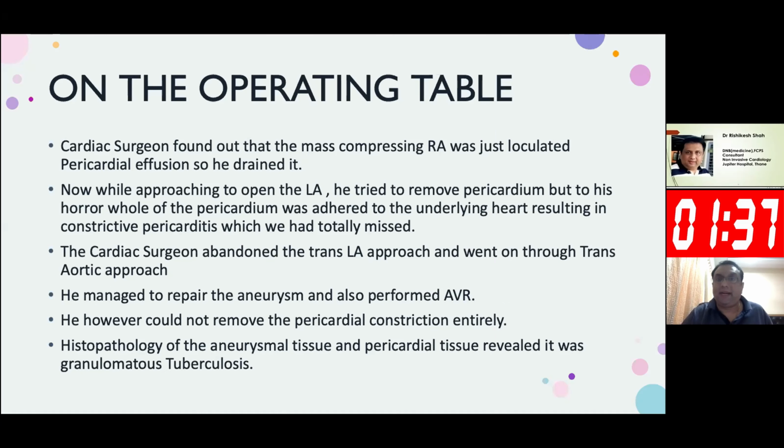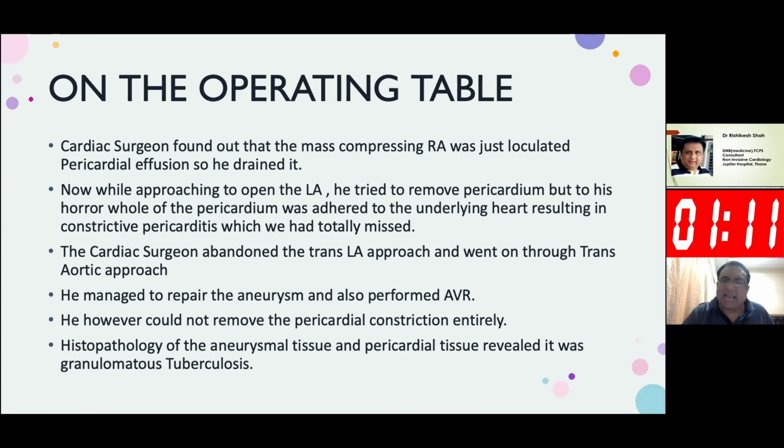So on the operating table, the cardiac surgeon found that the mass compressing the RA was just a loculated pericardial effusion. So he just put a nick and drained it. Now, while approaching to open the LA, he tried to remove the pericardium, and to his horror, the whole of the pericardium was adhered to the underlying heart, because the patient actually had constrictive pericarditis, which we had totally missed.